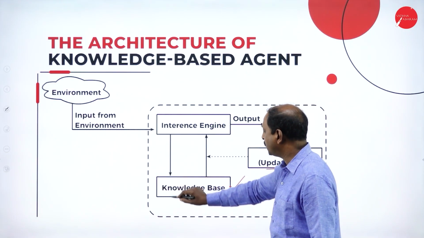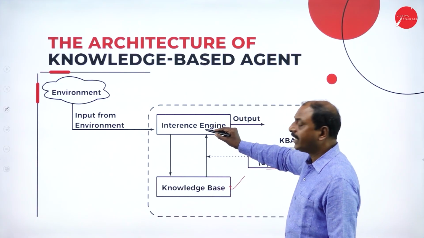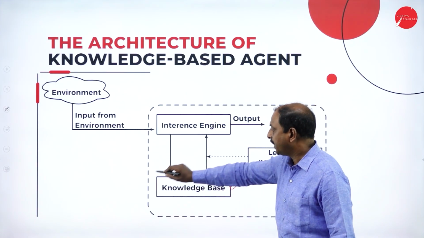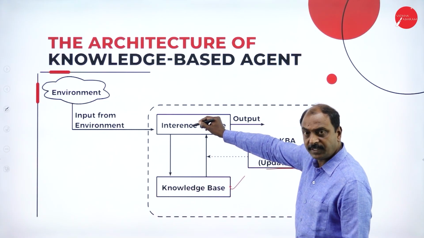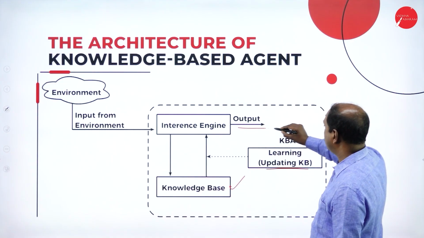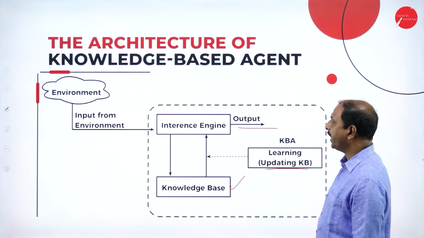Based on what is selected from the knowledge base, the inference engine implements it and generates the output. That is the function of the inference engine.